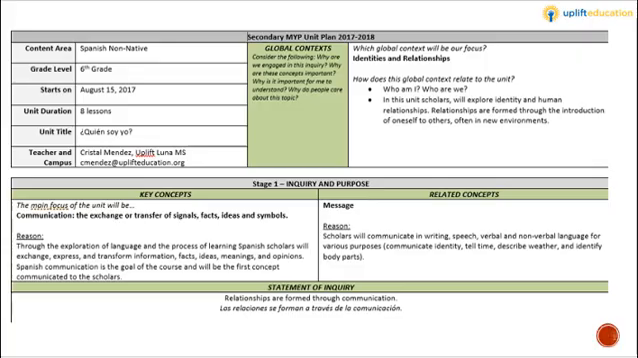Our unit title is ¿Quién soy yo? This unit is 8 lessons long and starts on August 15th. Here we have stage 1 of our unit plan. Let's start with the statement of inquiry. Relationships are formed through communication. Las relaciones se forman a través de la comunicación.